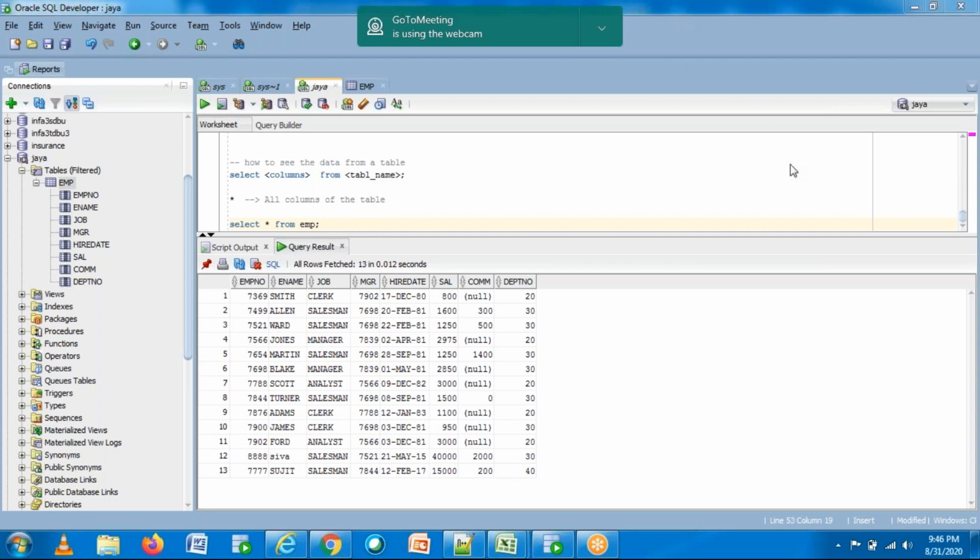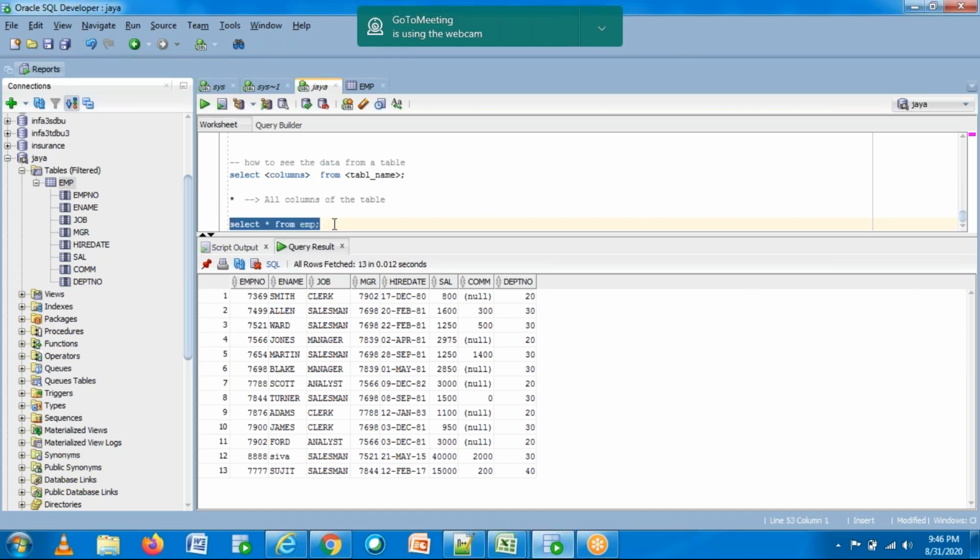No, Bala. Okay. So Jaya, you are clear, right? Jaya and Shahnaz and Shivalabhi. Star represents all columns, Bala. Yes, yes, yes. Star means all columns of the table.